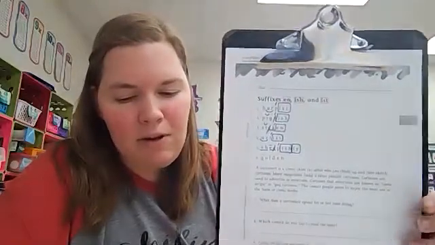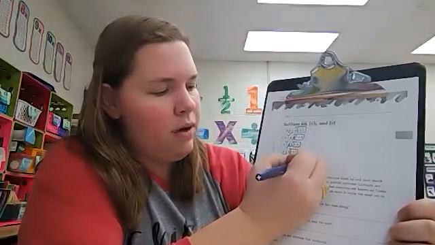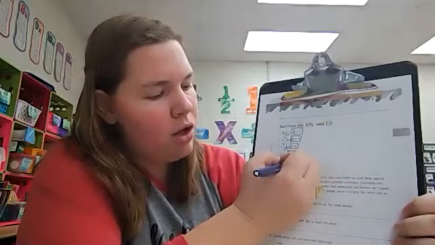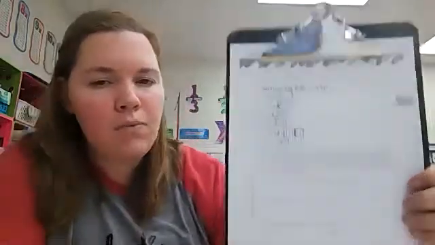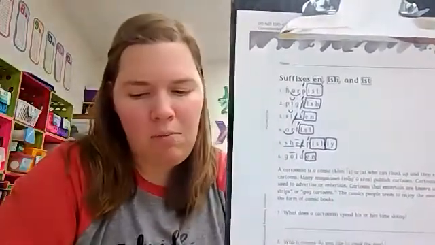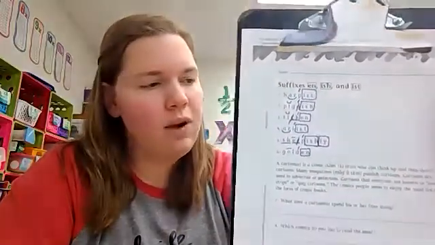And lastly, for number 6, we have suffix en. We are left with the root word gold, which has long O. Put a macron above the O and add your accent mark. If you need to catch up, you can pause the video. Otherwise, we are ready to read the sentences and answer the questions.